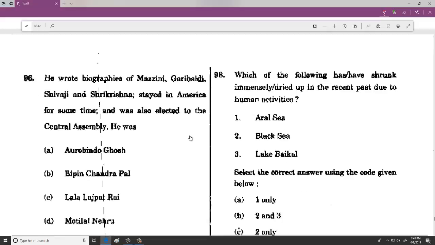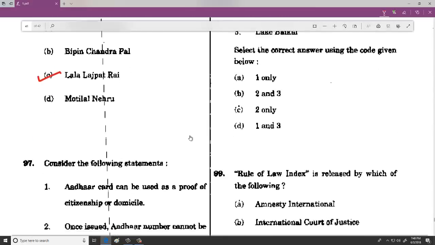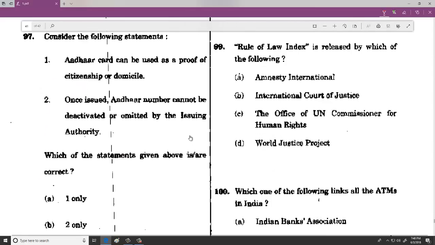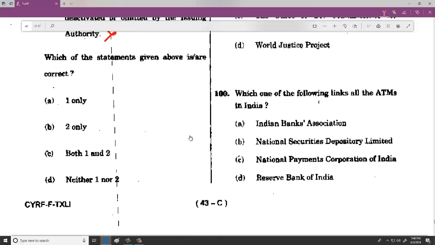And then when we talk about 96, direct question, Mazzini, Garibaldi, Lala Lajpat Rai, and Aadhaar card can be used as a proof of citizenship is wrong. Domicile is correct. So we are saying that the statement may be wrong because they are talking about citizenship. Next, once issued Aadhaar number cannot be deactivated is wrong, because if a person dies, it will be automatically deactivated. So the option is D, neither 1 nor 2.